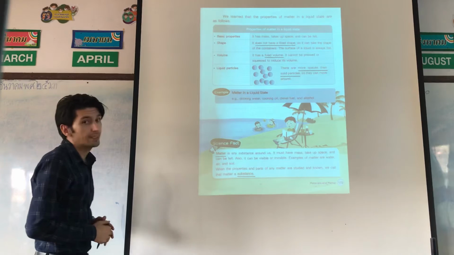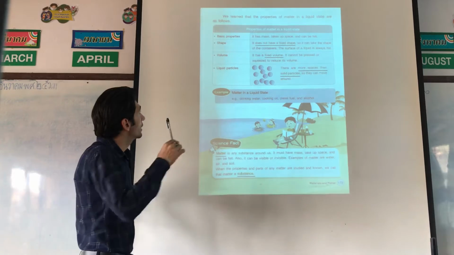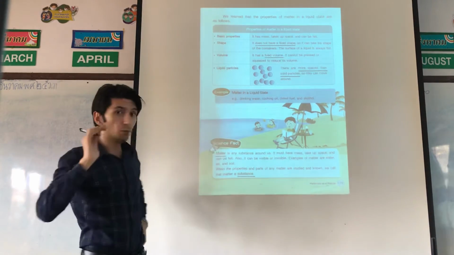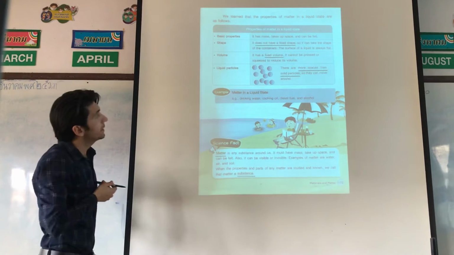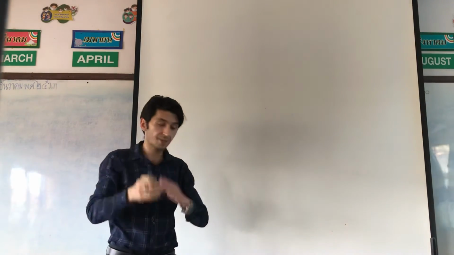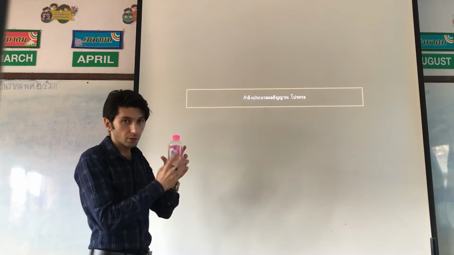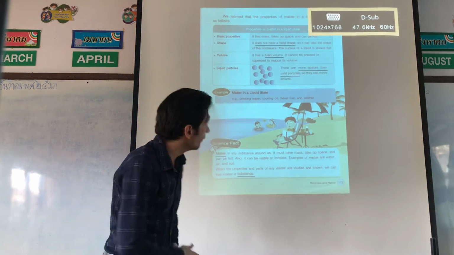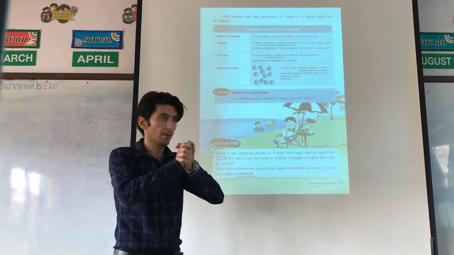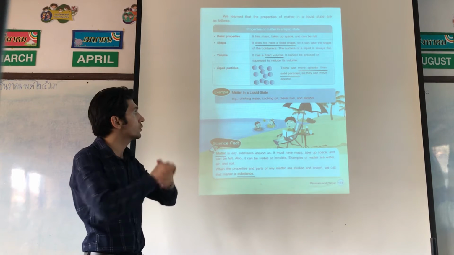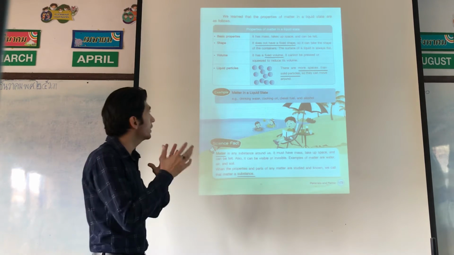The next property is volume. What about volume? So in shape, liquid is different from solid, right? But its volume, it has a fixed volume. It's the same as solid, with a fixed volume. You cannot change water volume. It has a fixed volume, cannot be pressed or squeezed to reduce its volume.